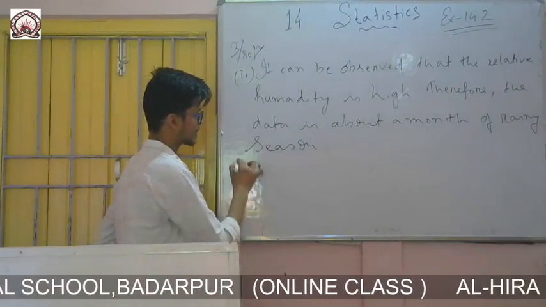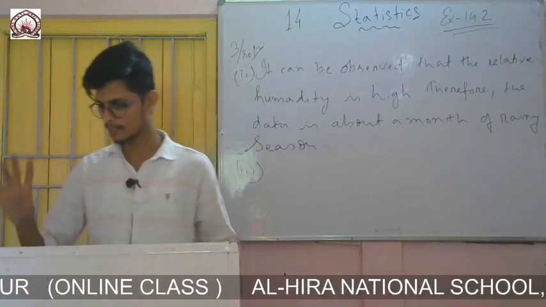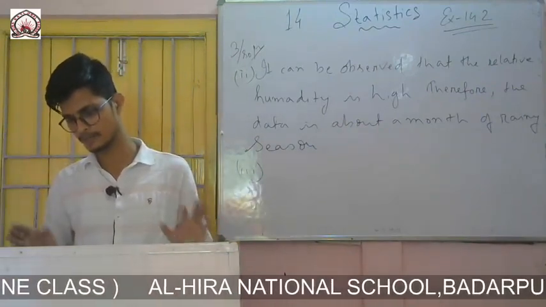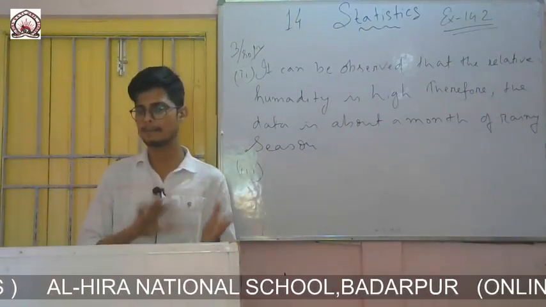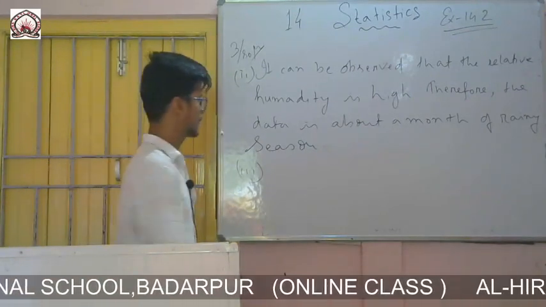So now the third one, Roman number 3, is to find the range of this data. Range is easy to find: first you find the lowest percentage, then you find the highest percentage. Range will be the maximum value minus the minimum value.